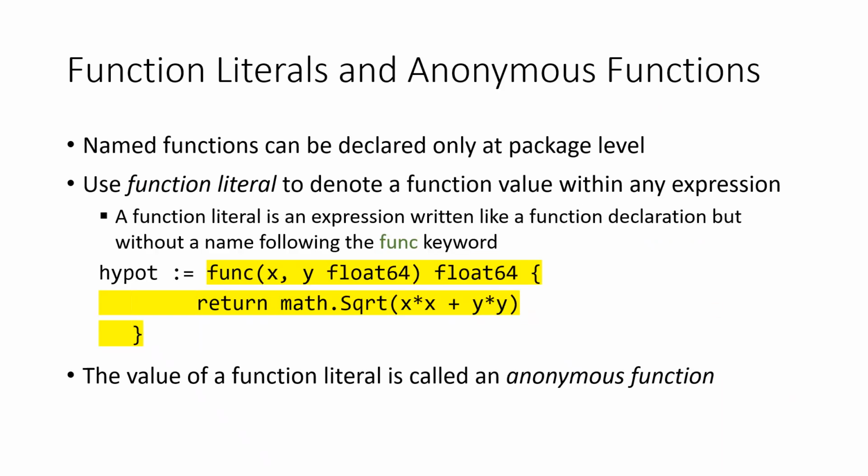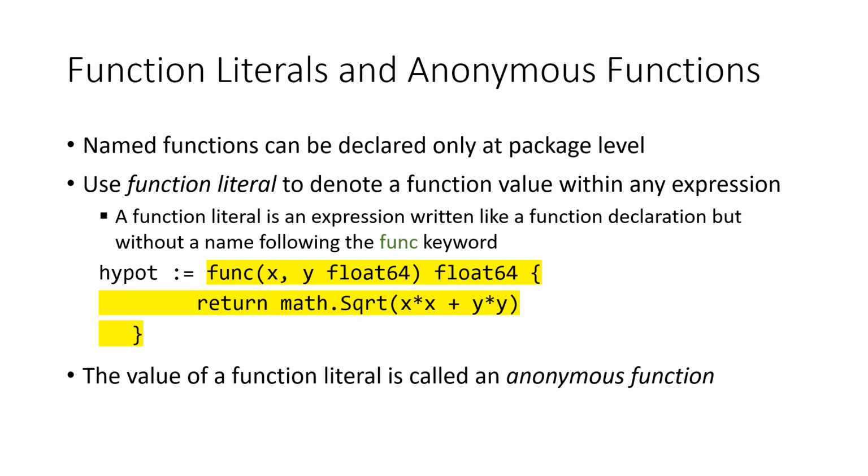In examples of Go programs we have seen, we've always given every function a name. Those named functions can be declared only at package level. You can't declare a named function within another function. But we can use a function literal to denote a function value within any expression.